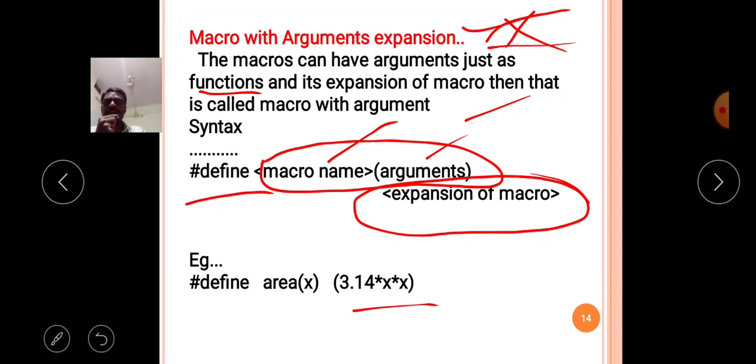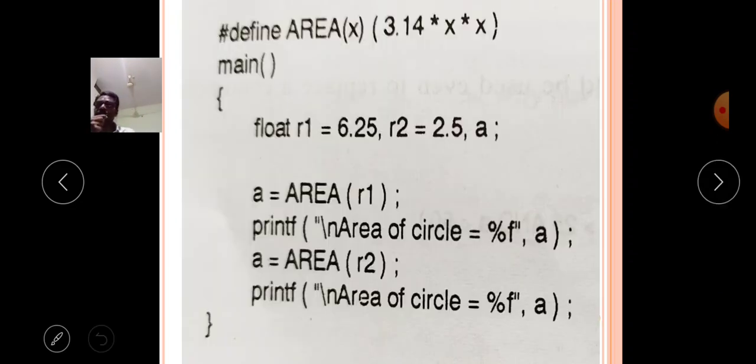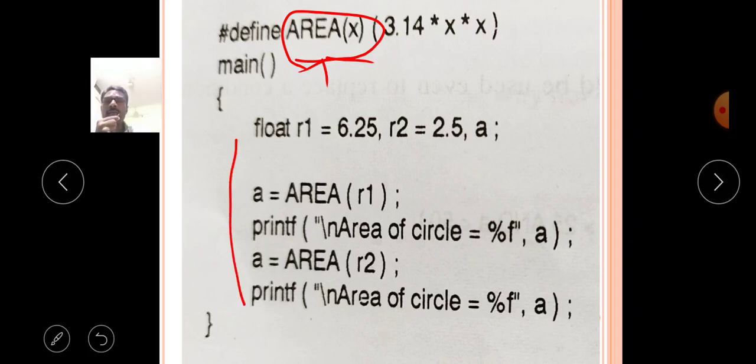Now we will explain thoroughly in the example program. Here is a macro with arguments concept. A macro is there, the area macro, with the argument x. When this type of macro occurs in the program, you have to replace it with the value 3.14 into x into x.